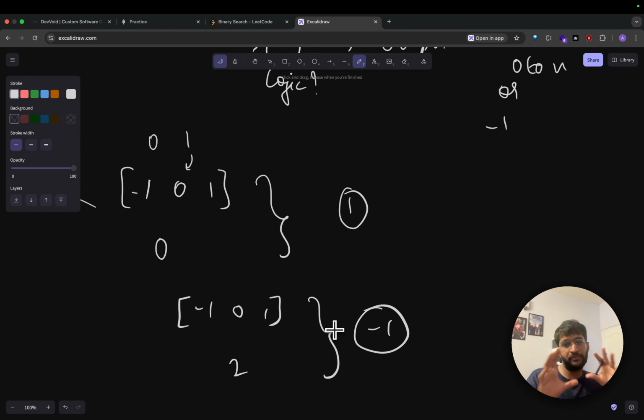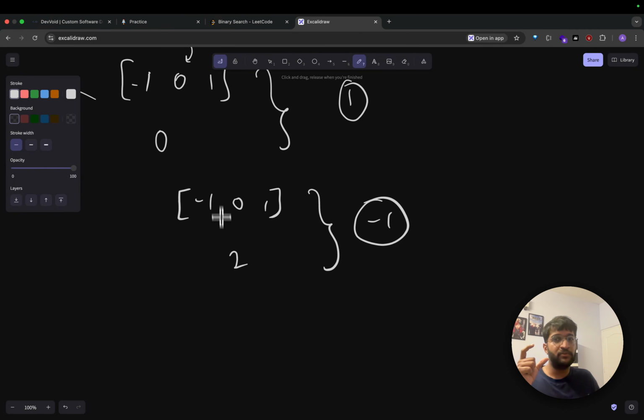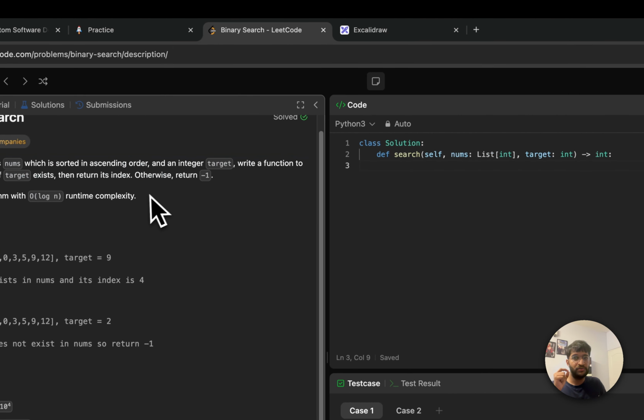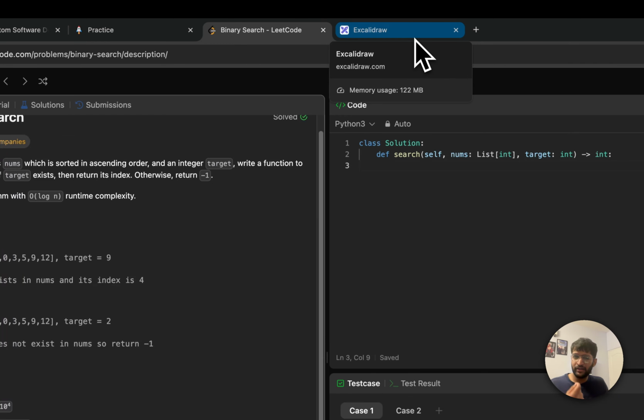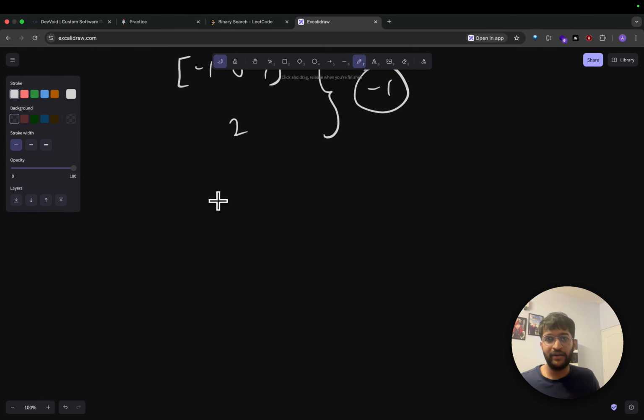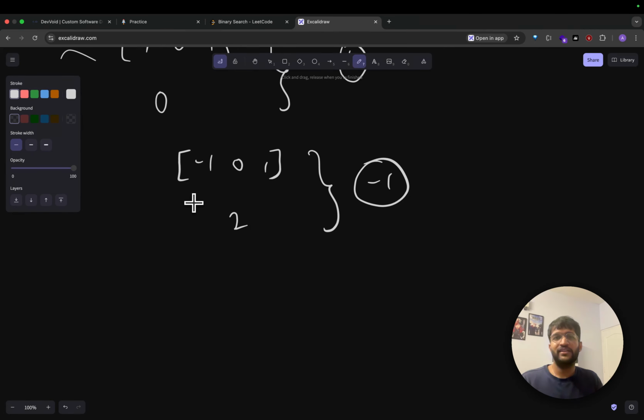So this is the problem statement. This is what the first part of the problem says. Okay, that is this much. Now the second part is interesting, but we will look into the second part a little later. For now we'll try to understand this problem and try to come up with the solution for this problem.